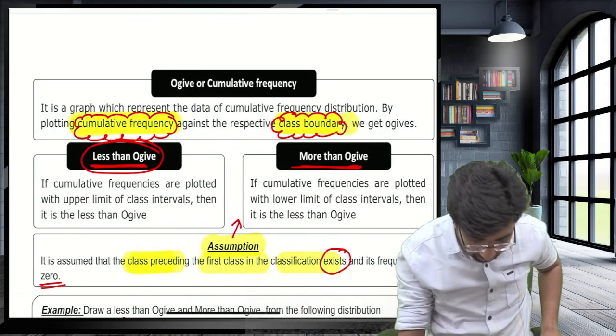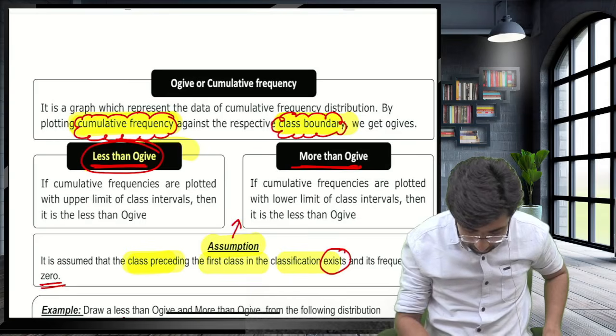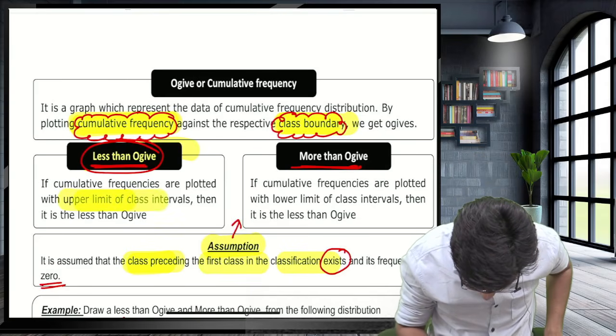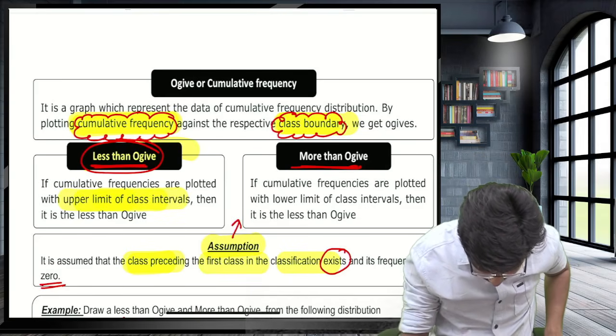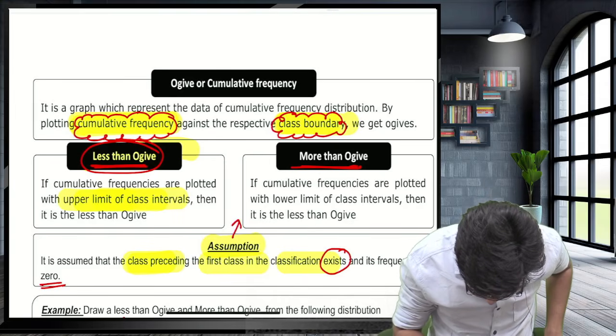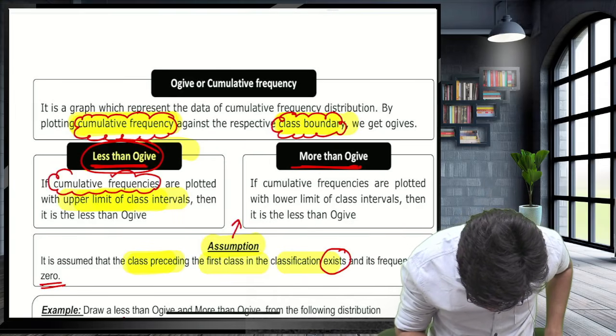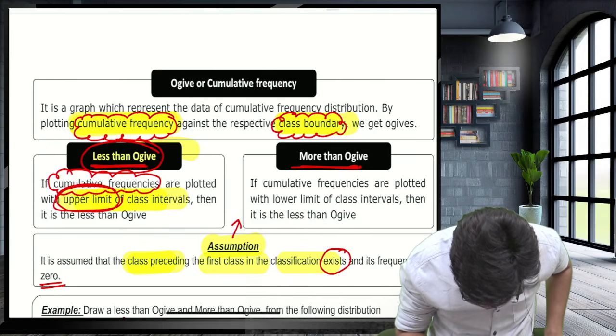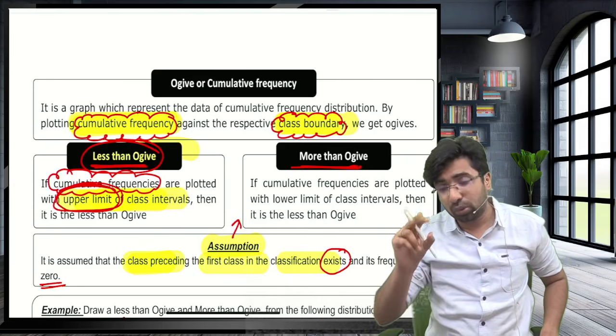The cumulative frequencies are plotted with the upper limit. It is known as less than.